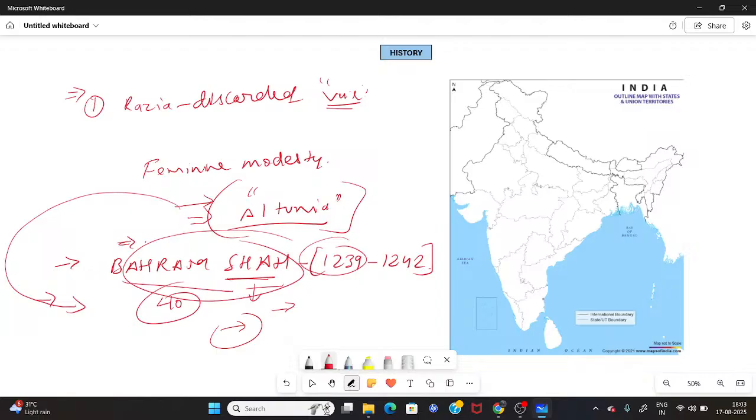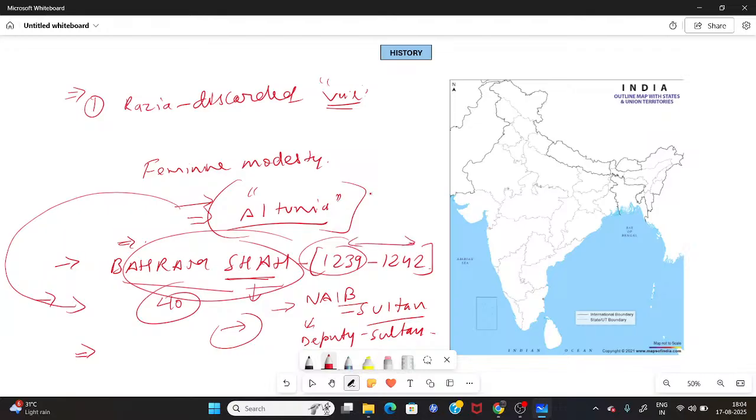He was Sultan, and they created a post named Naib Sultan, or Deputy Sultan. This officer was given all the major powers of administration, and he emerged as a powerful officer in the Sultanate.